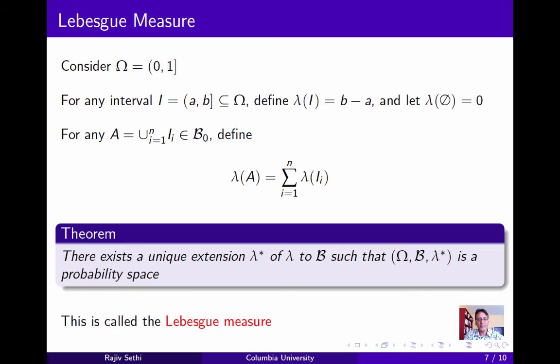Now this is a probability measure when omega is the unit interval, but we can apply the exact same reasoning to the set of real numbers. And so the Lebesgue measure generalizes the notion of length to non-interval subsets of real numbers. So we can assign a measure to subsets of omega that belong to the Borel algebra B, and we can accordingly assign a probability to subsets of binary sequences that correspond to these subsets of omega.